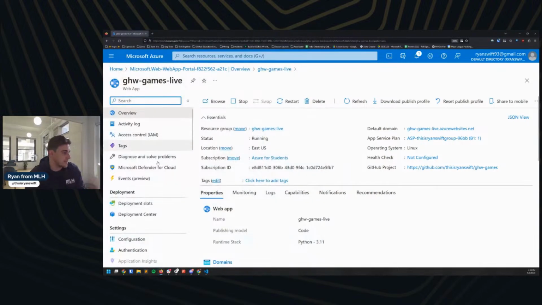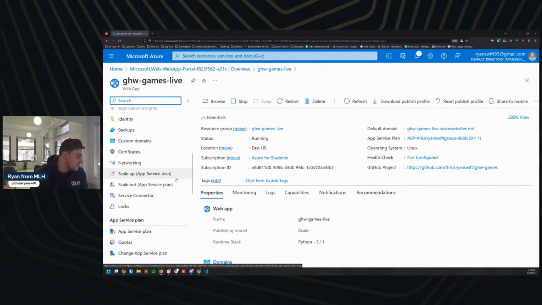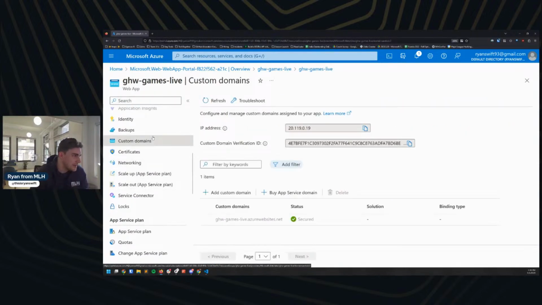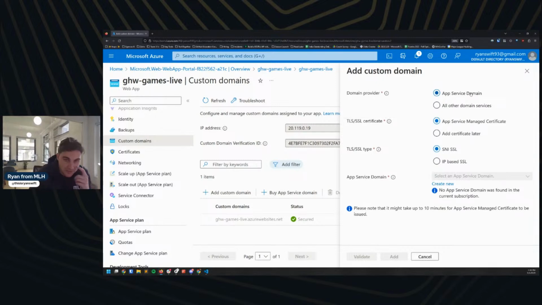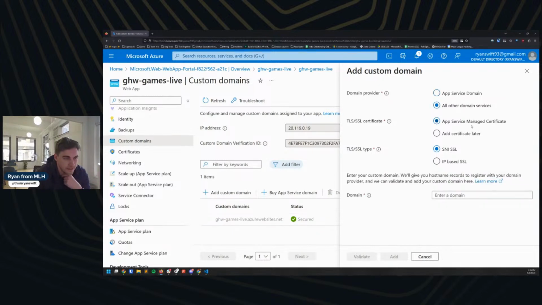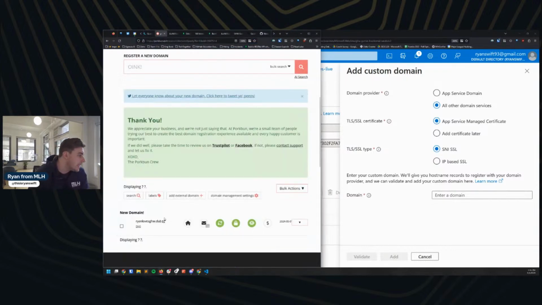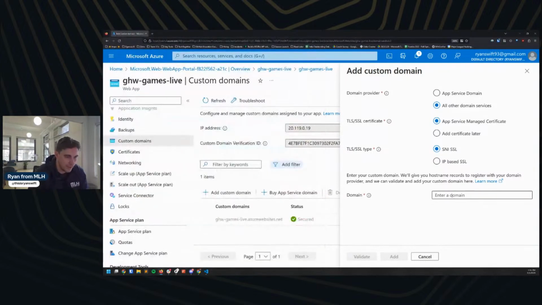Where was I? Custom domain. So I want to come back into Azure here, and I want to do custom domain, and I want to add a custom domain. And so this really confused me the first time I went through it, so I want to make sure I call it out for all of you. If you're trying to do a domain provider, you don't need to use the app service domain, which is like Microsoft Azure's domain service. Just hit all other domain services, and then this should all be A-OK. And then the domain itself, we're going to grab from Porkbun and GoDaddy. Bam. And we did ryanlovesghw.club.